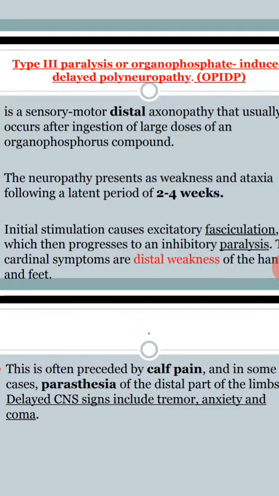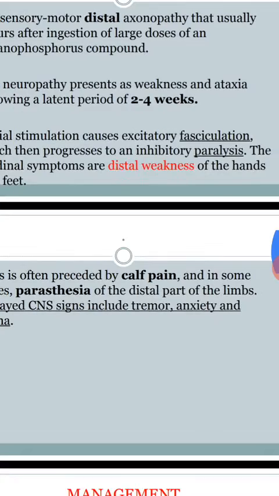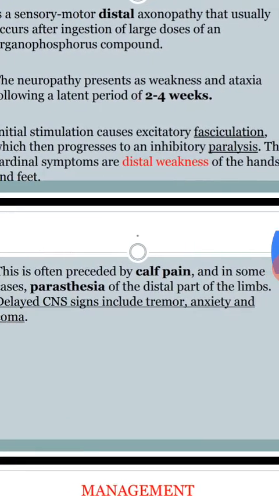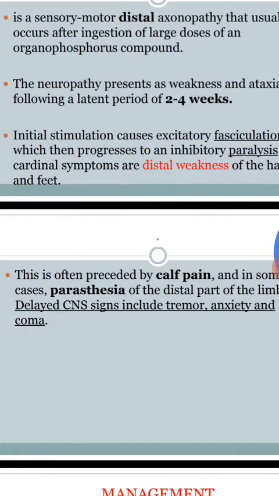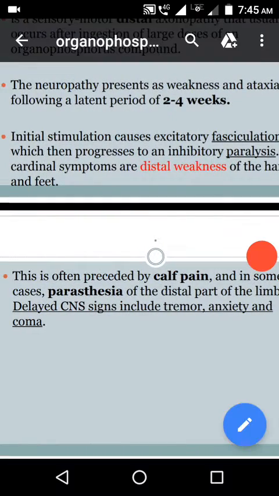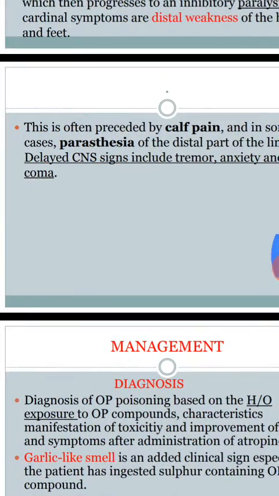So how does type 3 paralysis manifest? Organophosphorus-induced neuropathy manifests as muscle weakness and ataxia, which may be observed even after the recovery of the patient, after 2 to 4 weeks. The initial stimulation causes excitatory fasciculation and progresses to inhibitory paralysis. Mainly distal weakness of the hands and feet, as generally seen in peripheral neuropathy, and also paresthesias.